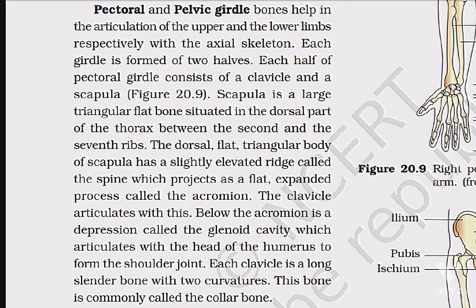The dorsal flat triangular body of scapula has a slightly elevated ridge called the spine, which projects as a flat expanded process called the acromion. The clavicle articulates with this. Below the acromion is a depression called the glenoid cavity, which articulates with the head of the humerus to form the shoulder joint. Each clavicle is a long slender bone with two curvatures. This bone is commonly called the collarbone.